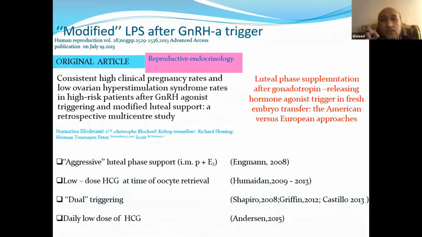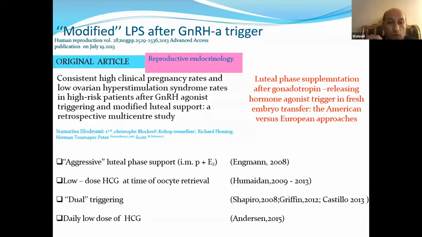What about the modified luteal phase support after GnRH agonist trigger? As my colleague and professor, Dr. Hisham Saleh, and my elder brother just mentioned, we should modify our protocol of luteal phase support if we trigger by agonist. There is a European and an American school regarding this issue.